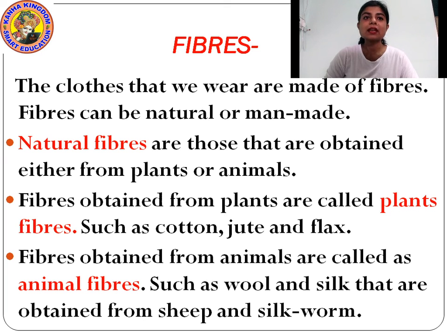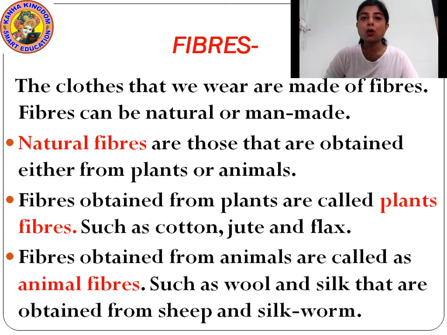Fibers obtained from plants are called plant fibers. The fibers that we obtain from plants are called plant fibers, for example cotton, jute, flax, etc. Then fibers obtained from animals are called animal fibers.